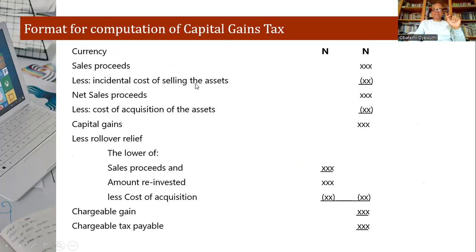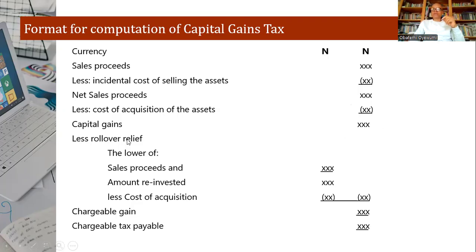Incidental costs of selling the asset: first and foremost, you deduct all the costs associated with the selling, the disposal of the asset, and then you arrive at your net sales proceeds. Then you talk about the cost of acquisition of the asset. How much did you pay, the cash outlay, for acquiring the asset at the very beginning? So you deduct it, then you arrive at what is called capital gains.